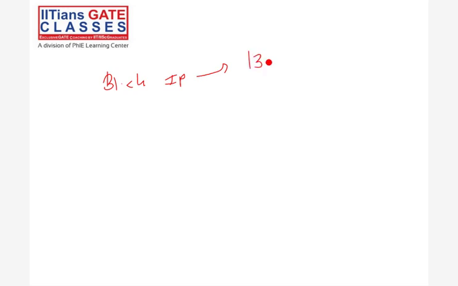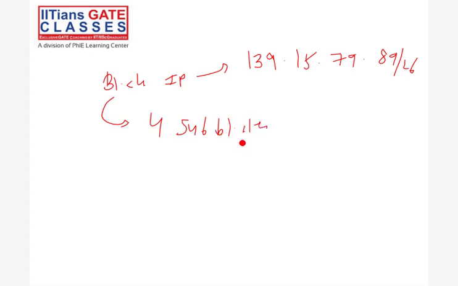Now, two questions are there. First, calculate the range of block, meaning first IP to last IP. And second, calculate the range of subblocks.